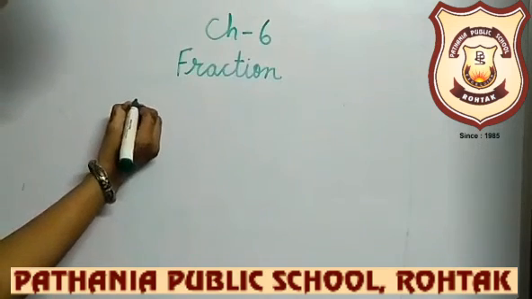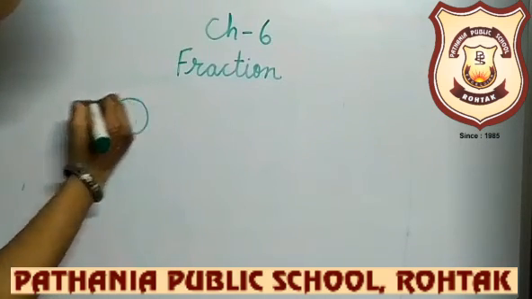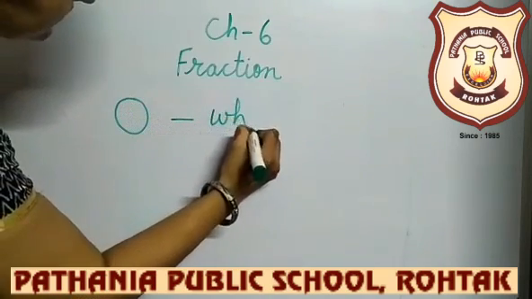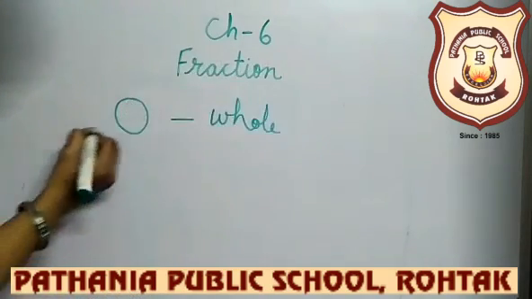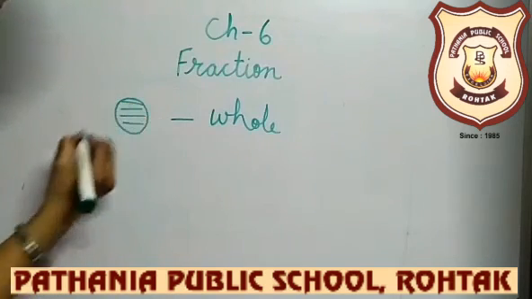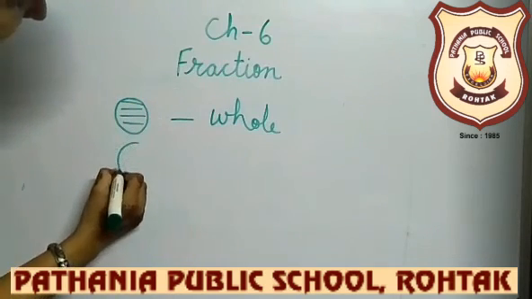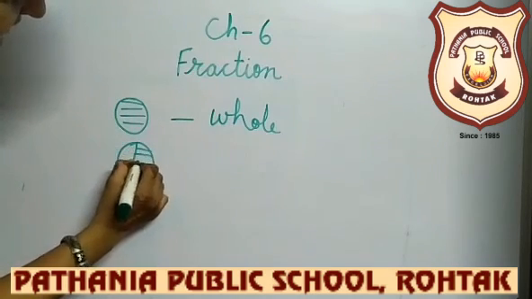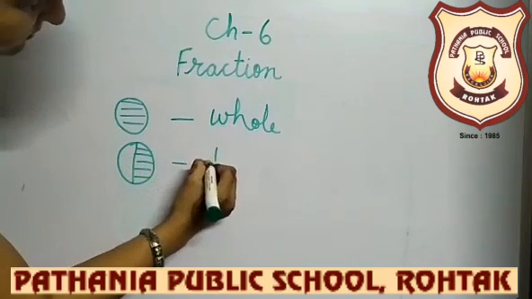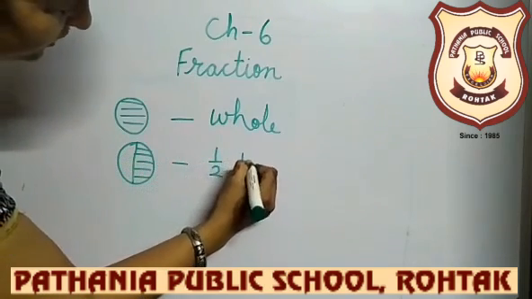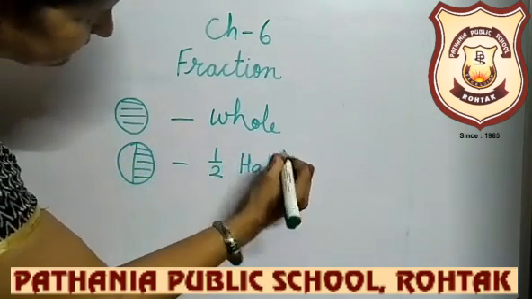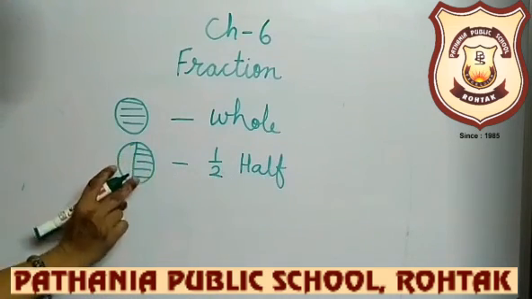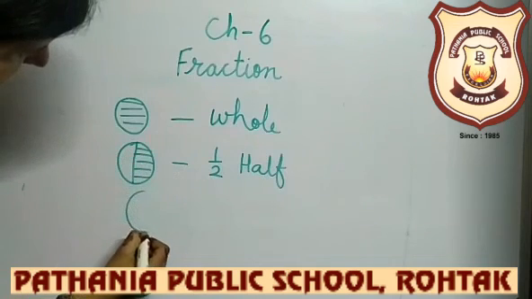Beta, let me explain to you. See, this is a circle. This is a full circle. We call it whole. क्या बोलते हैं हम इसे? Whole means पूरा. The whole circle. Next, if we divide it into 2 equal parts, then this is 1/2, and we call it half. Why 2 here? Because we have divided this circle into 2 equal parts.